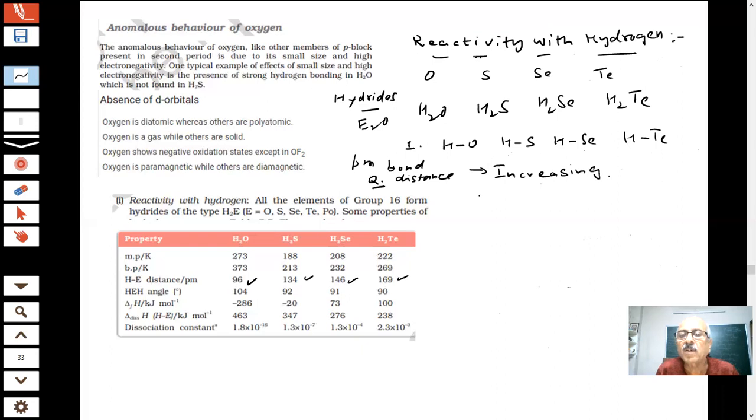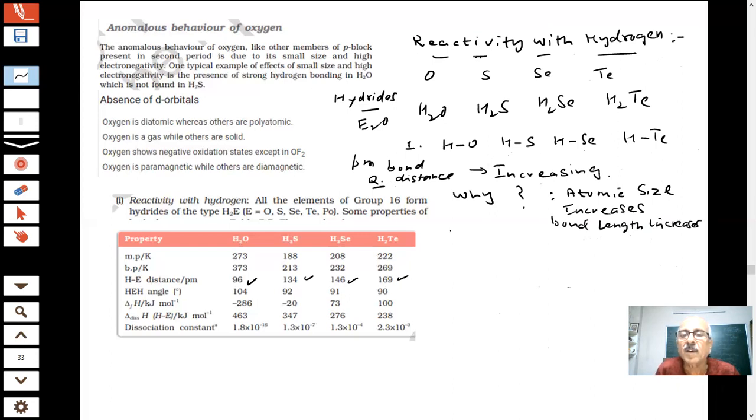Why is it increasing? Sir, because as we go down the group, the atomic size of the elements is increasing. So bond distance is also increasing. Atomic size increases, therefore bond distance or bond length increases. Okay. Yes, sir.